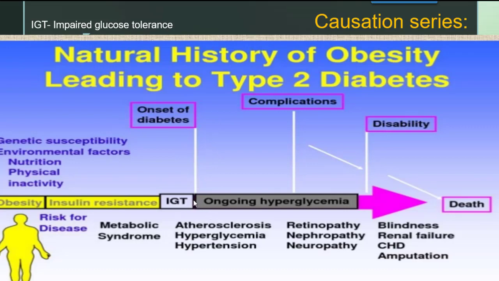Then the continuation of this diabetes phase is ongoing hyperglycemia, that means the increased level of glucose in the blood. This ongoing hyperglycemia leads to various complications such as atherosclerosis, hypertension, etc., and they will produce various chronic disabilities such as renal failure, coronary heart diseases, then blindness, and ultimately even if the preventive measure is not applied, then the person leads to death.